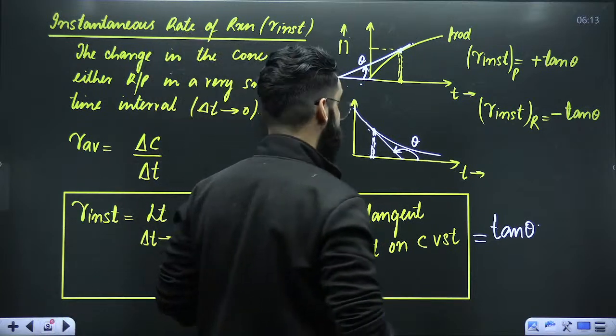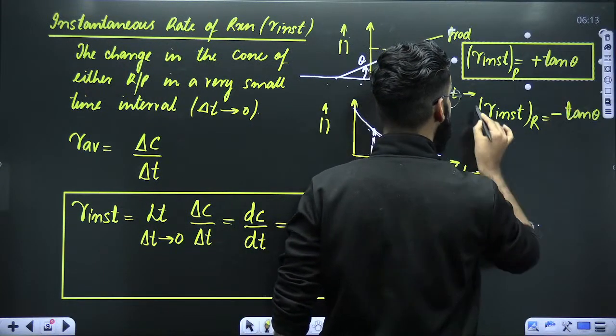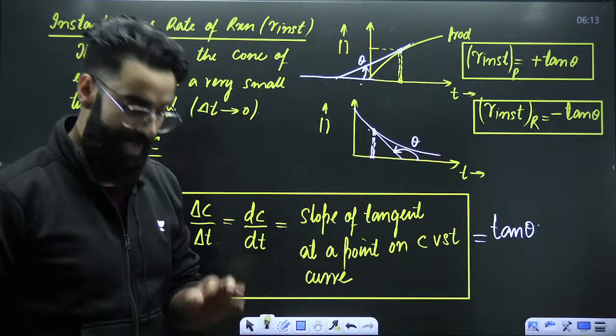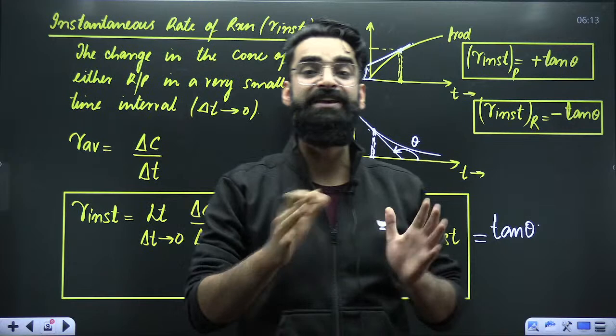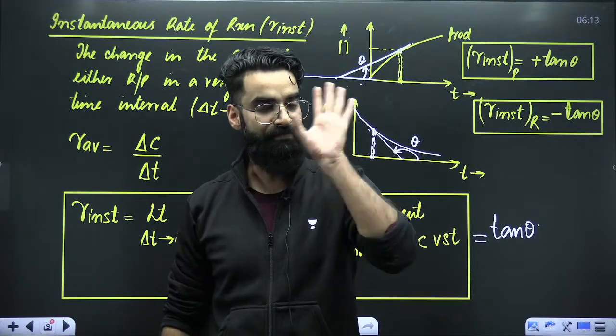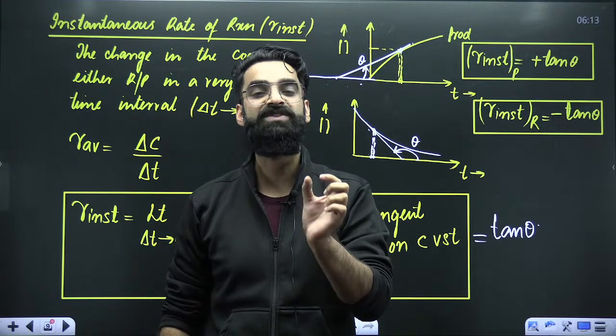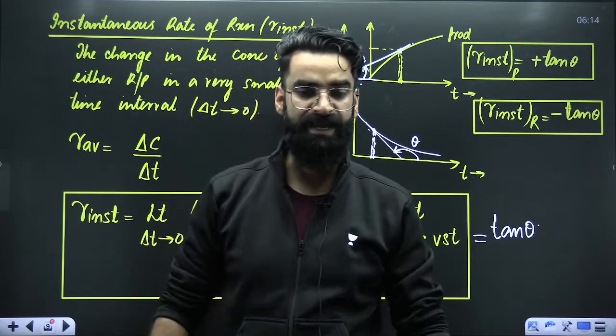Is this clear to everyone? So these are two more important things which I would want you guys to take a note of from now onwards. I hope you got to know the difference between average rate and instantaneous rate. Average rate, the time interval is big. Instantaneous rate, the time interval is very, very small. Delta t approaches zero.